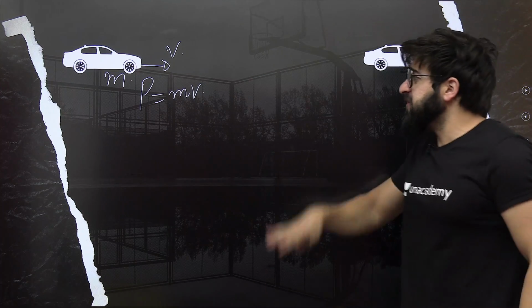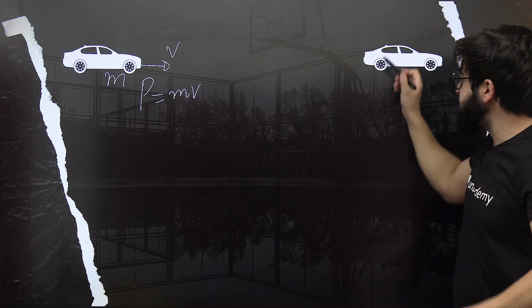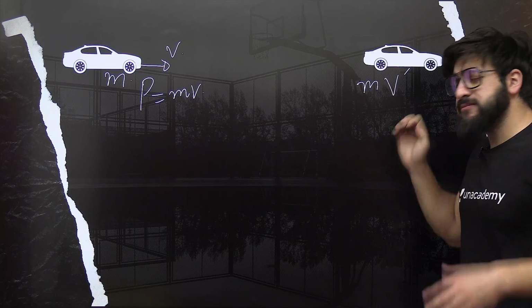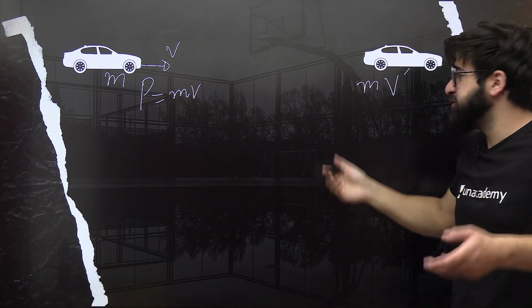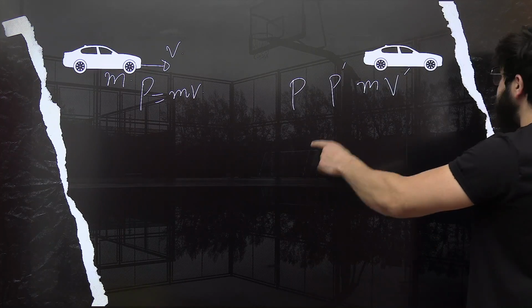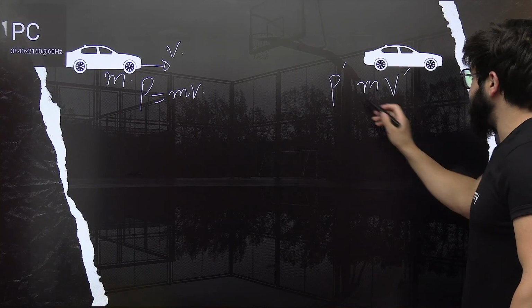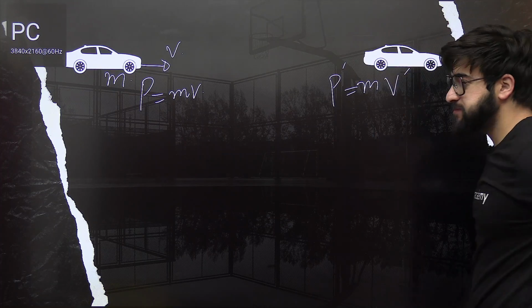If the velocity of the body is changing from this point to this point, and over here the velocity is, for example, V dash, and the mass is that same M, if I ask you the momentum at this point, you will simply say momentum at this point is, say, P dash. It will be nothing but m v dash.